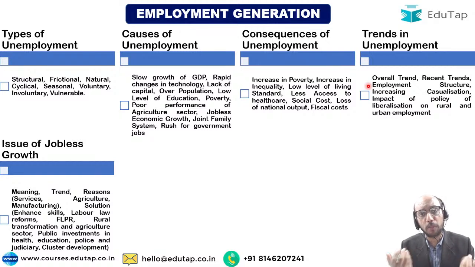शादी होते ही we want them to leave jobs, बच्चा होने के पहले we want them to leave jobs, बच्चा होने के बाद तो definitely we want them to leave jobs. Many times they themselves don't want to do jobs because इतना झंझट है जॉब करने के अंदर की, क्या बताऊं. Are you getting my point? So the idea is that we need to increase female labor force participation rate, otherwise this problem of jobless growth will not go away. We need to undertake rural transformation and we need to give a fillip to the agriculture